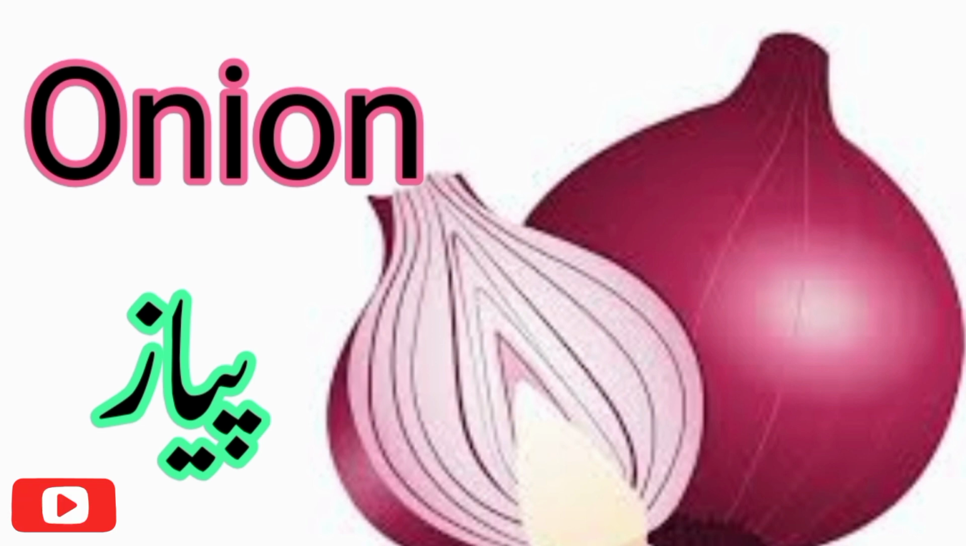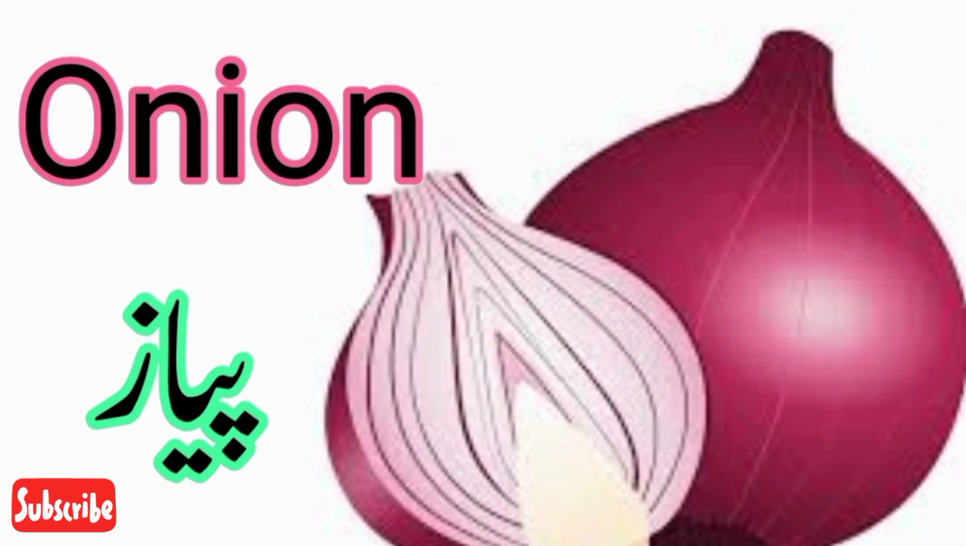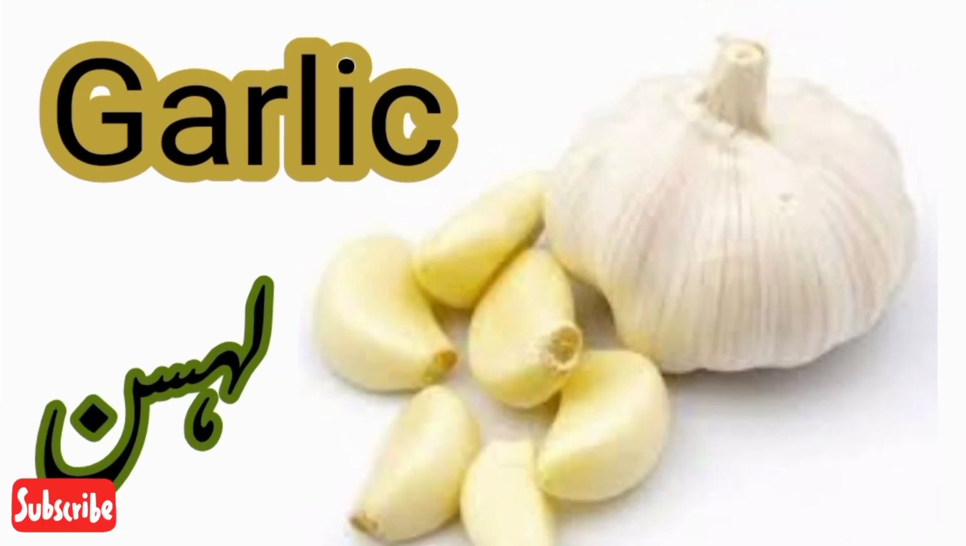ONION. Onion. What is the color of onion? Purple. What we say onion in Urdu? Pyaz. Good. GARLIC. Garlic. What we say garlic in Urdu?